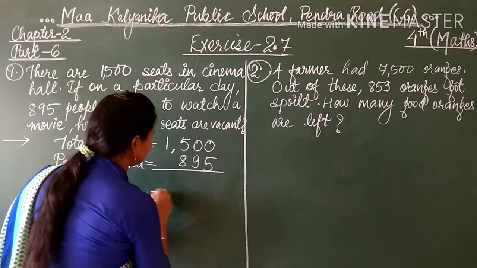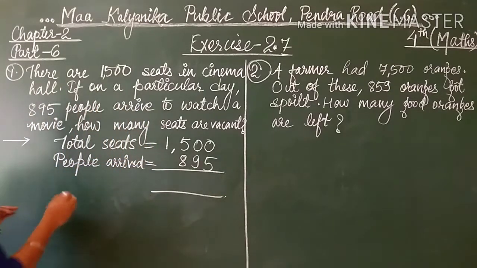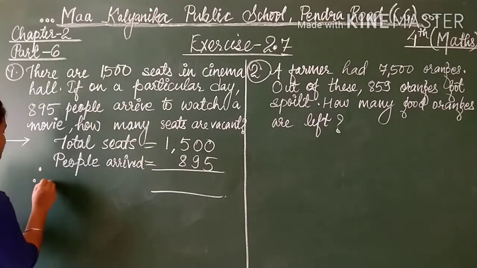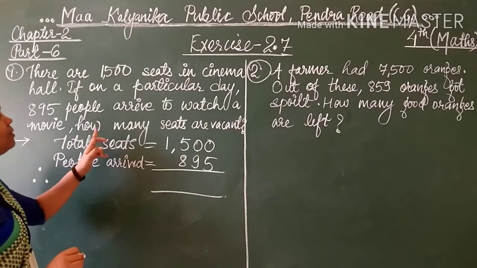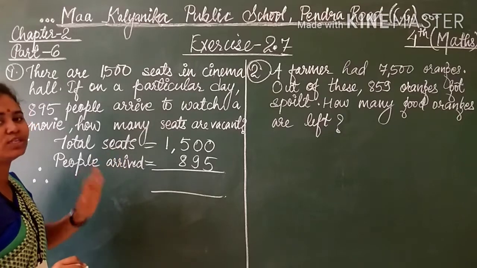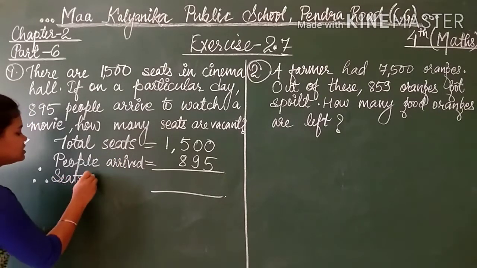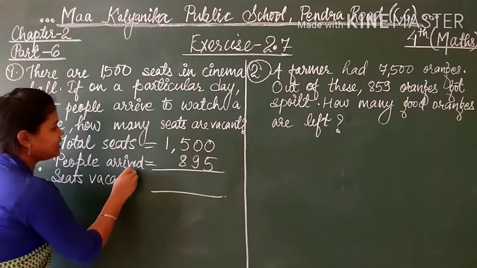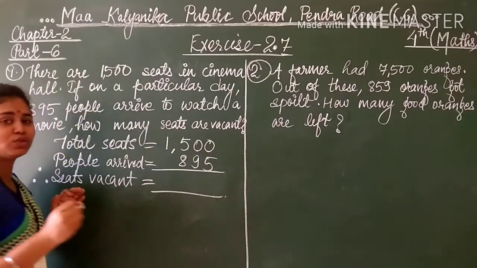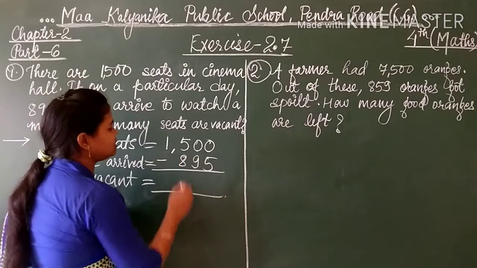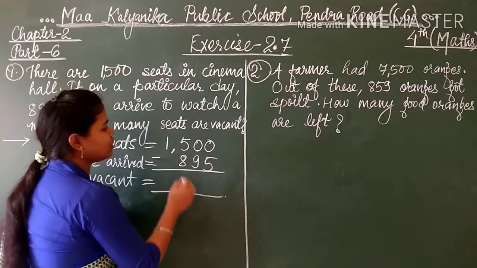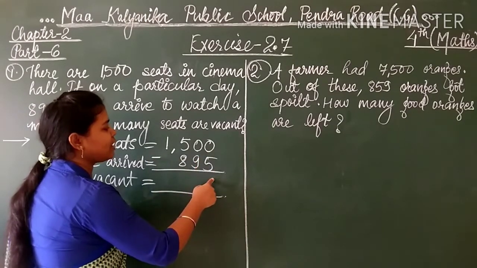It means 895 people came to watch a movie. Then you will put a therefore sign, 3 dots. Therefore, how many seats are vacant? Seats vacant is equal to. Students, you have to subtract these two numbers. Start subtracting from here.